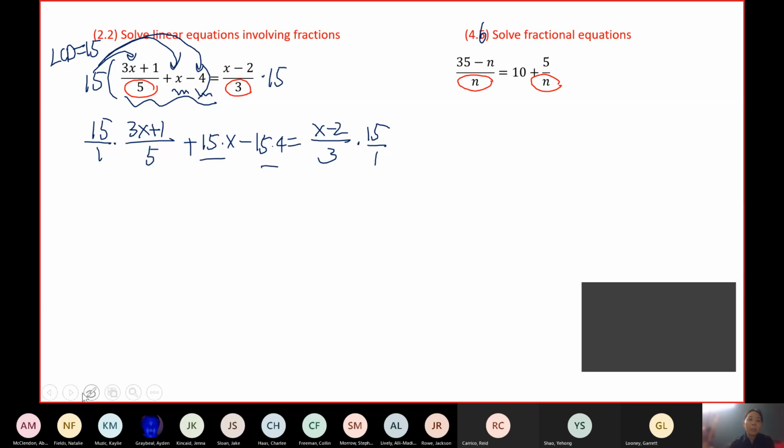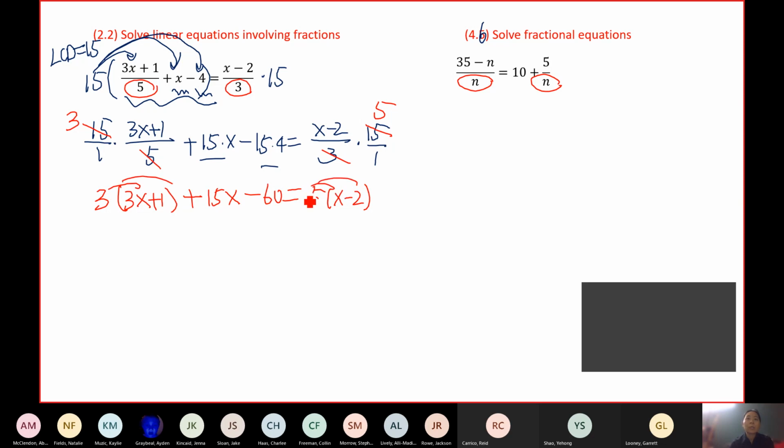After that, what we did was reduce those fractions. 5 goes into 15 3 times, so you end up with 3 times 3x plus 1. I can just keep these here temporarily. And 3 goes into 15 5 times, so we end up with these. No fractions anymore. So we just distribute and combine like terms to solve for x. That's the way we did it before, and it's the way I highly recommended when I taught this section.